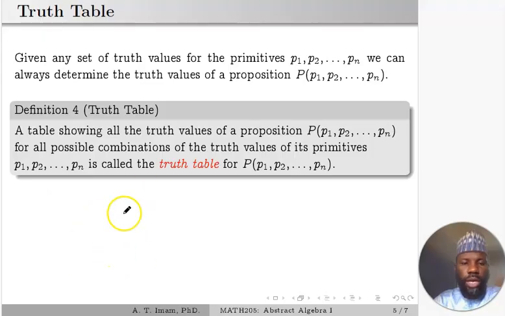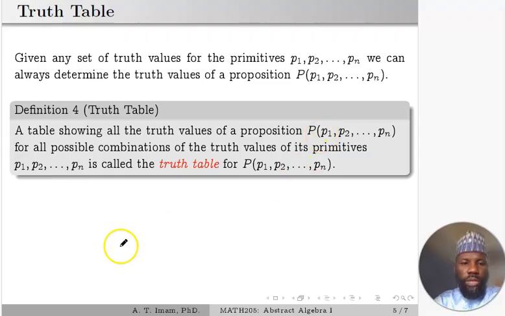If you have a table with all possible combinations of the truth values of the primitives, because each primitive can take the value true or false, then according to the number of primitives, if you have n primitives, there will be 2 to the power of n different combinations of the truth values for the n primitives, and each combination will produce a truth value for the compound proposition.